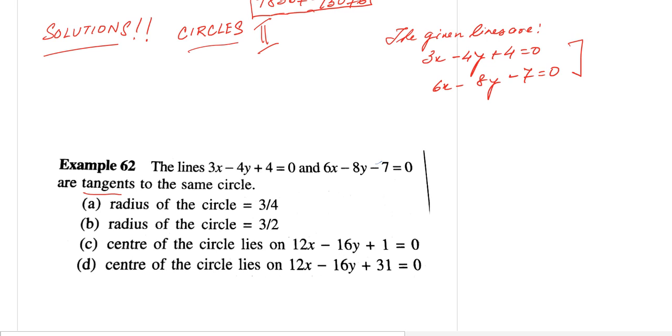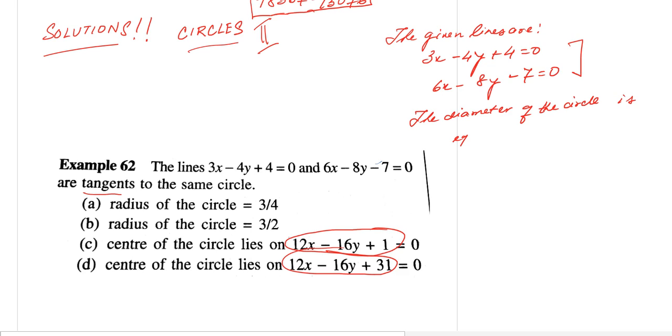Now we are required to find the radius of the circle, and the equation of the line on which the center of the circle lies. Alright, so the given lines are parallel tangents to the circle. The diameter of the circle